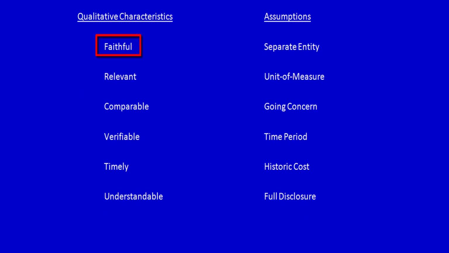So faithful says that it's free of error, neutral, and complete. If information is going to be free of error, then we have to apply the separate entity assumption. The separate entity assumption says that the information of a business will not be mixed up with the information or the records of the owners. If we separate owners from the business and we only record the business activities, then we know that it's free of error and it's complete. So faithful connects to separate entity.